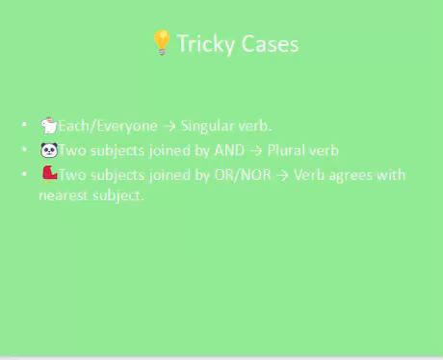Tricky cases. Each, everyone is equal to singular verb. Each is a singular subject, but everyone does not sound singular. But in both these cases, we will use a singular verb. Two subjects joined by and is equal to plural. When there are two subjects joined by and, we will use the plural verb. When two subjects are joined by or, nor, the verb agrees with the nearest subject.